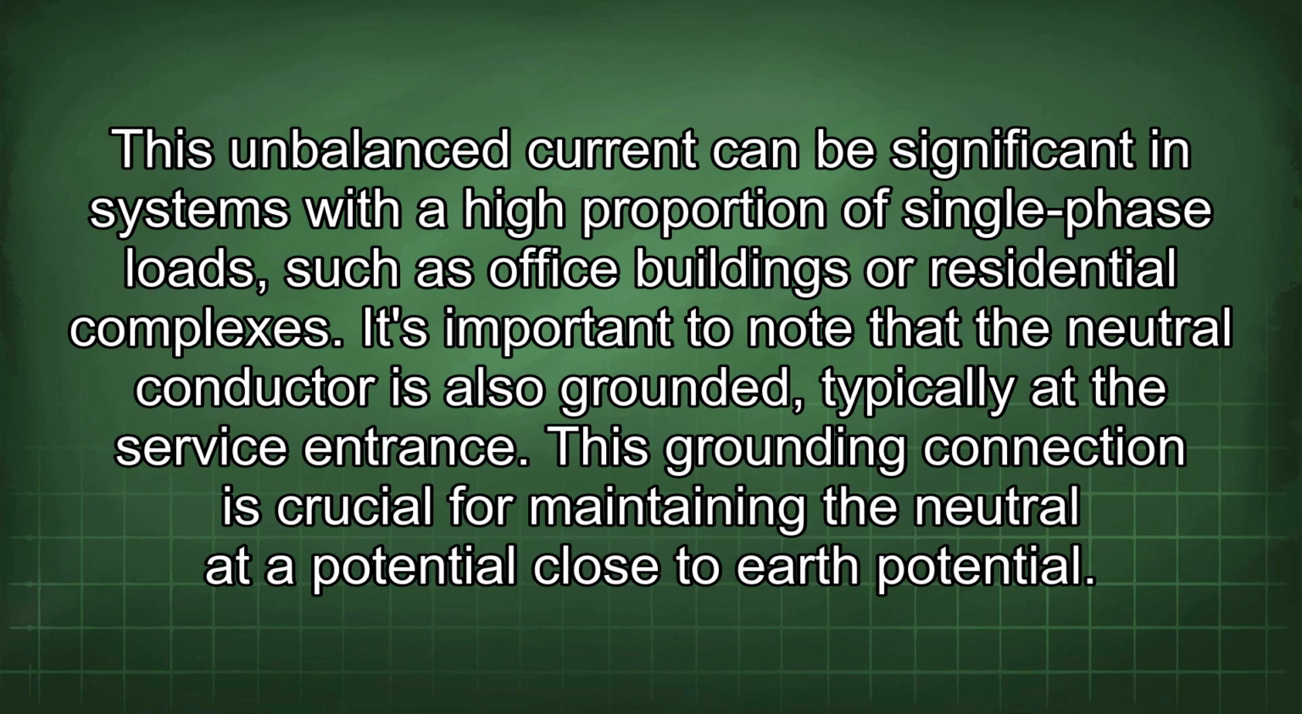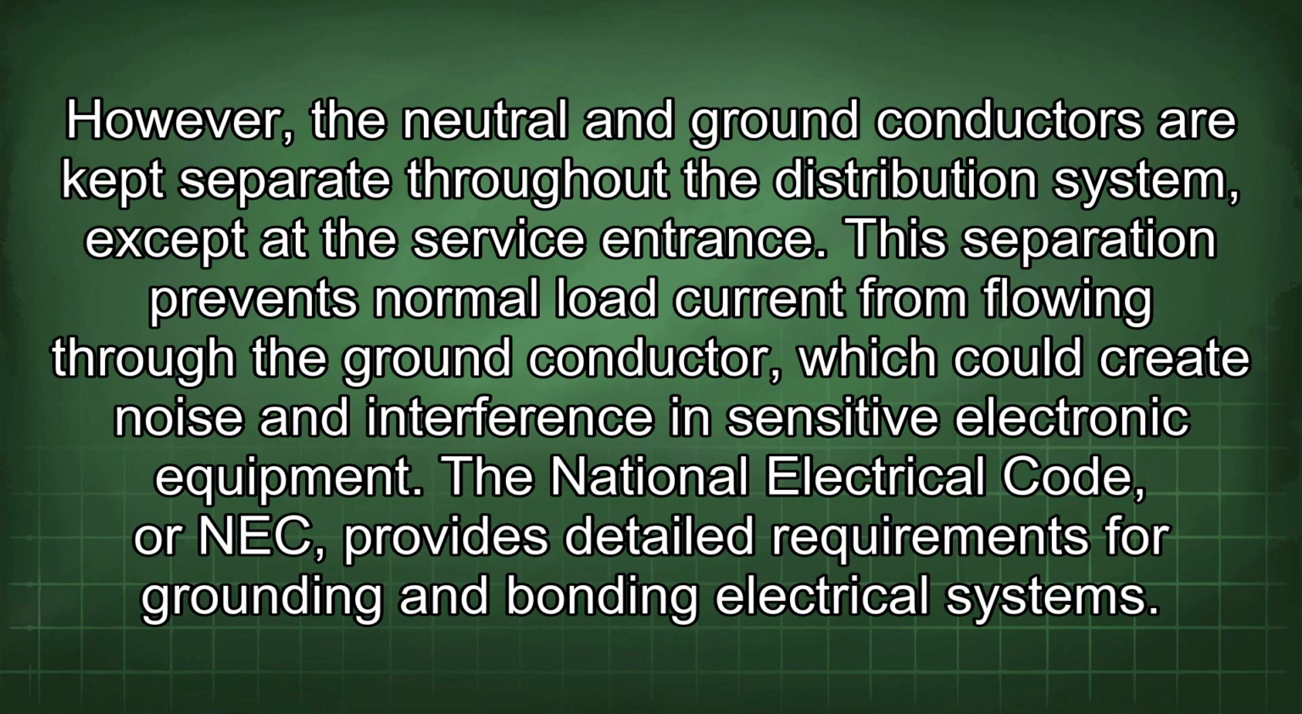This grounding connection is crucial for maintaining the neutral at a potential close to Earth potential. However, the neutral and ground conductors are kept separate throughout the distribution system, except at the service entrance. This separation prevents normal load current from flowing through the ground conductor, which could create noise and interference in sensitive electronic equipment. The National Electrical Code, or NEC, provides detailed requirements for grounding and bonding electrical systems.